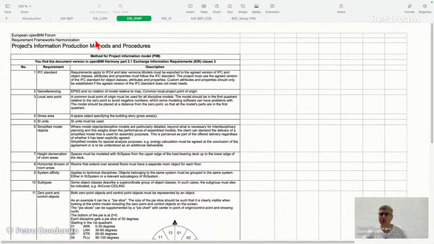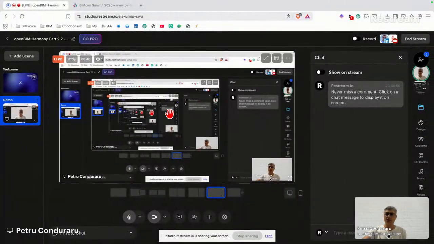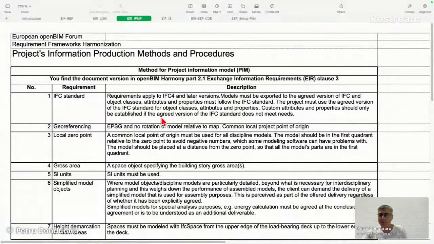Method of project information, let's see, sorry for reading like that. Let's see if somebody around said anything. No, not yet.